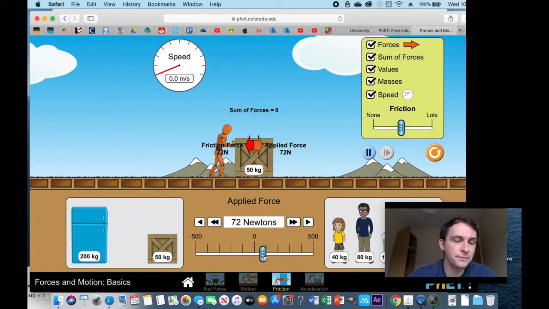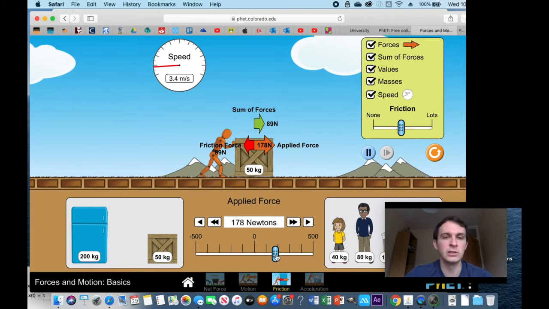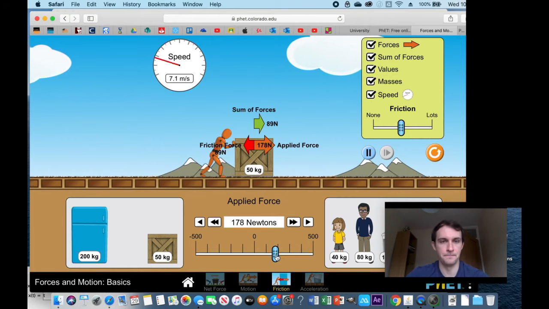Okay, for every force, there's an equal and opposite force. So we notice this friction force is stopping this crate from moving at the moment, and the force from the test dummy, the orange guy, is equal and in the opposite direction. So this is Newton's third law: equal and opposite forces. Eventually, we get enough force to have a resultant force causing the acceleration.